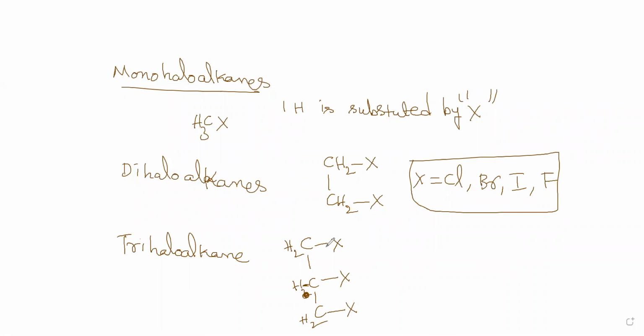And now the haloarenes. You can have a monohaloarene, which means only one X, and you can have a dihaloarene, which means you can have two substitutions. This is a monohaloarene.